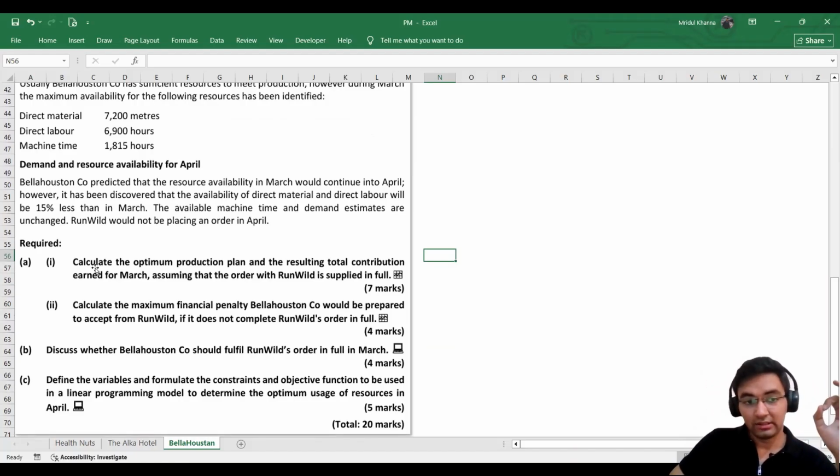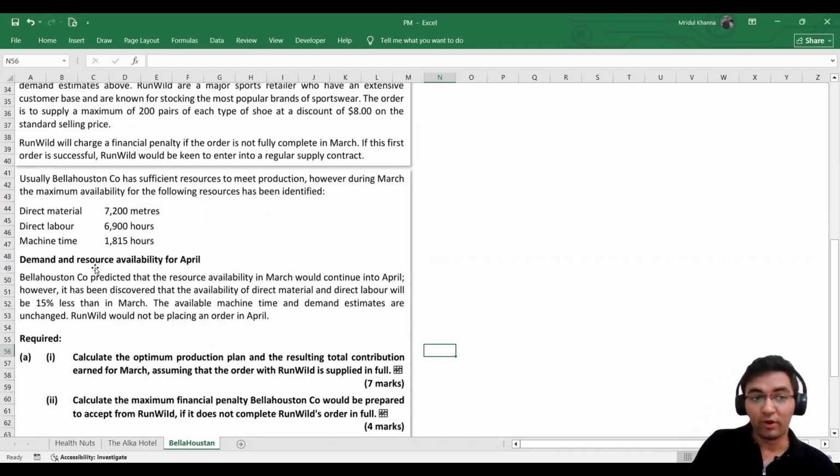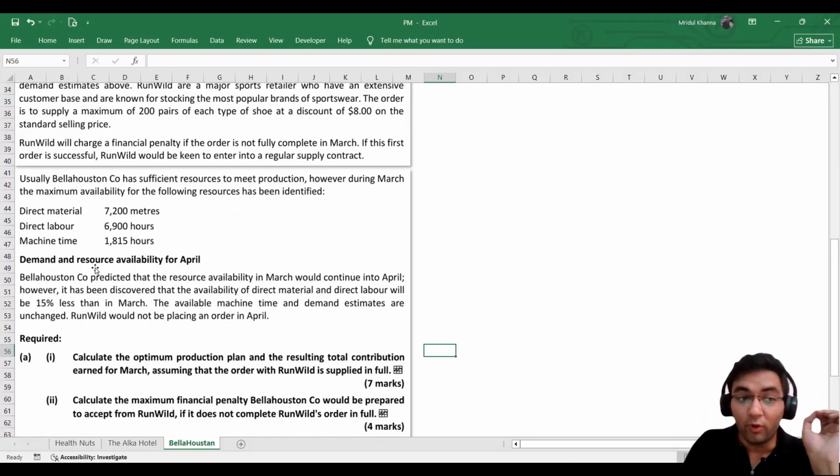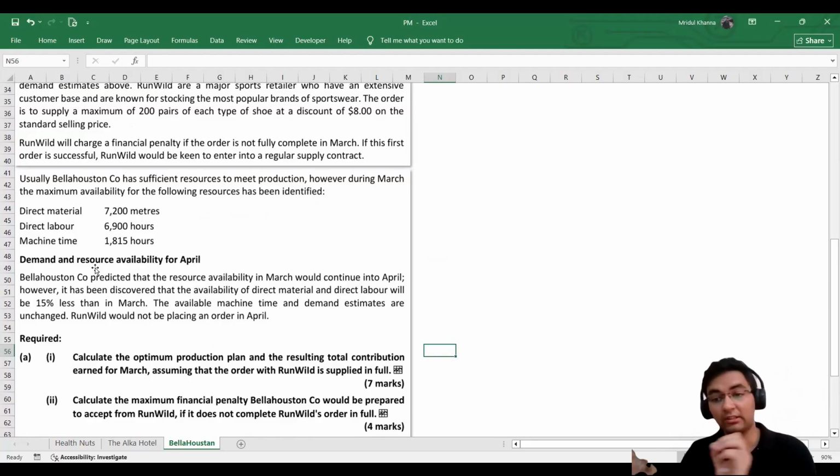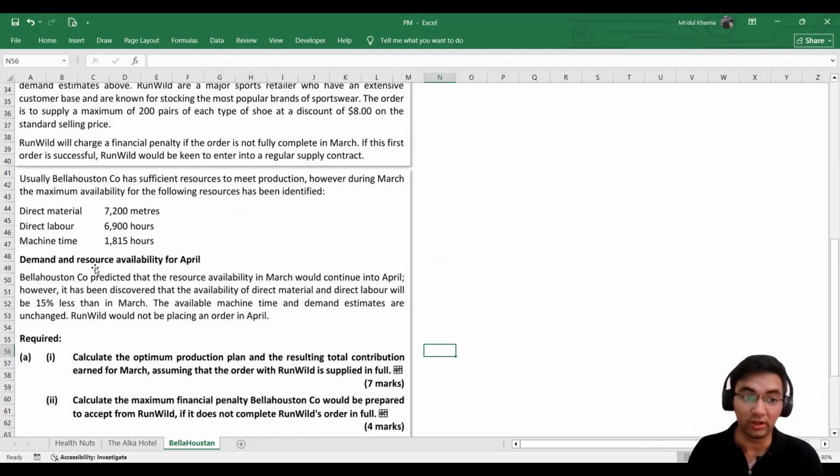It is likely that one of these resources would be a limiting factor. It could be more, but definitely at least one of these would be a limiting factor. What I mean by limiting factor is that to meet our demand, one of these resources will fall short of producing the number of products which we need to fulfill our demand, both the Runwild and the general orders.